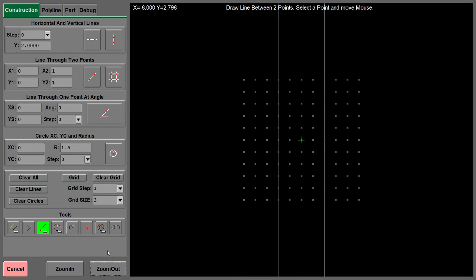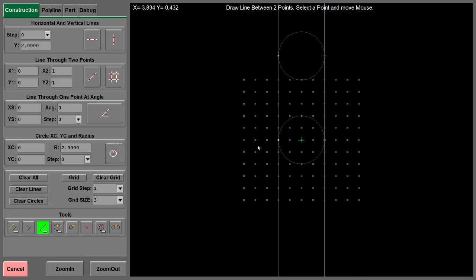Then I will need 2 circles. Zoom out a little bit. 0 and 7 circle, here 0 and 7, and the radius is 2. Then I need 0 and 0 and radius 2.